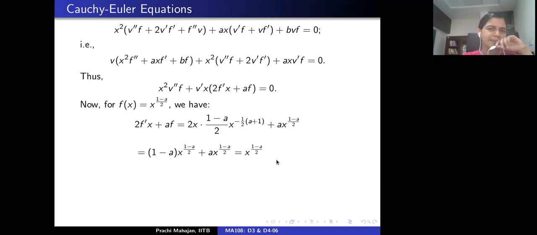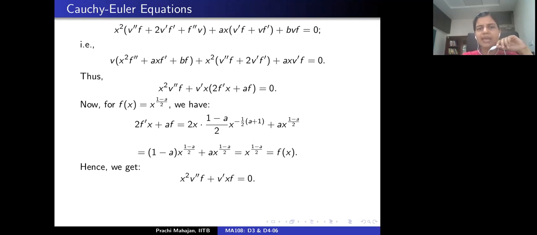Is that correct? Which means this is the same as f, correct? Which means that this equation can be rewritten as x squared v double prime f plus v prime x v f equals 0. Correct? Is that okay? Is everybody with me up till this point?